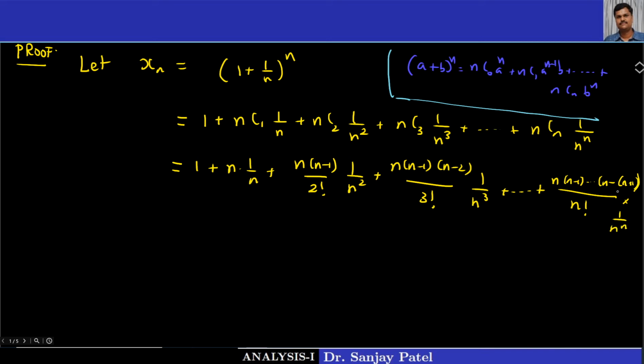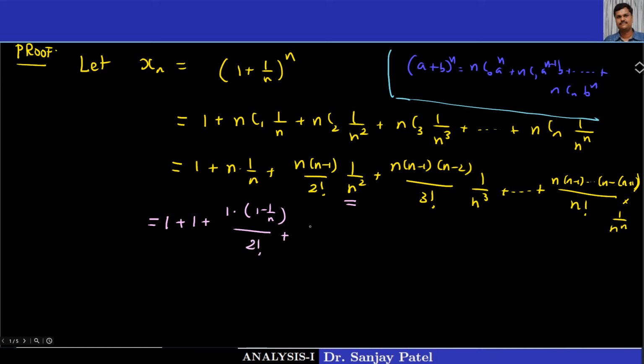Okay, now let us rewrite this in a different way. This is same as 1 plus 1 plus, there is n square here, which I can write as n into n, and then there are these two n's. I want to give to this numerator 1 n to this n, and I will divide 1 n with this n, and I will divide n minus 1 by the second n. So what I will get is 1 into 1 minus 1 upon n upon 2 factorial.